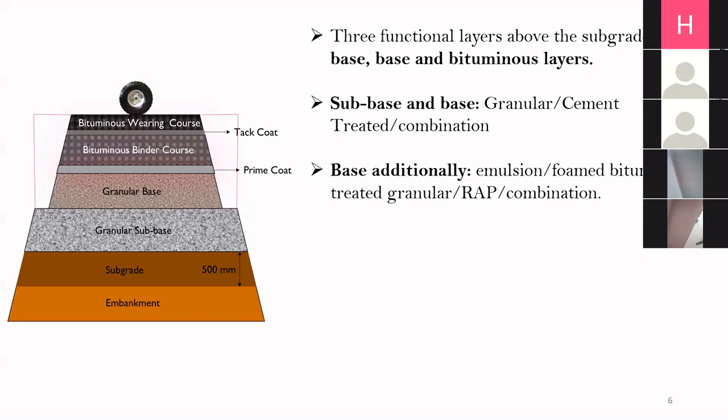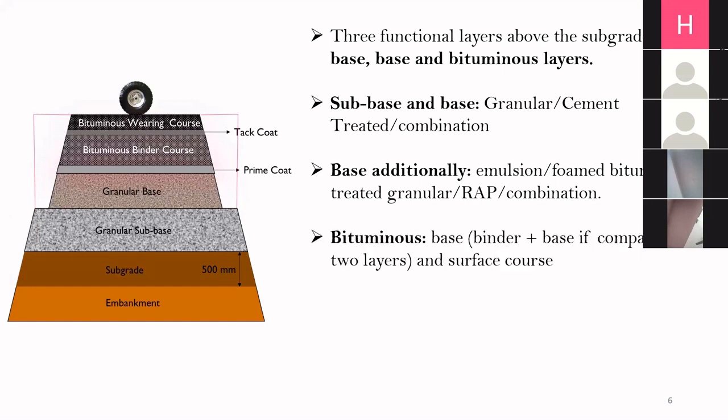In the base specifically, there is one more option which the code has given. That is, in the base, we can also put an emulsion or foamed bitumen treated granular layer, or we can also have RAP. That is, RAP we get from the existing flexible pavement. When the pavement becomes old, we scrape the surface top layer, and whatever we get is the RAP. So we can put RAP also in the base layer by treating it with emulsion or foamed bitumen. Or we can have a combination also, that is some percentage of RAP and some percentage of virgin aggregates.